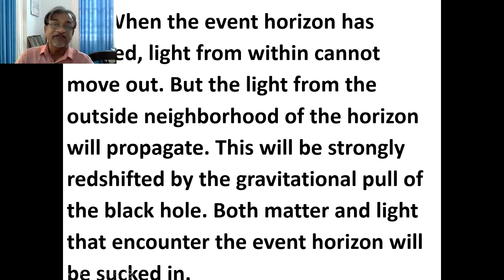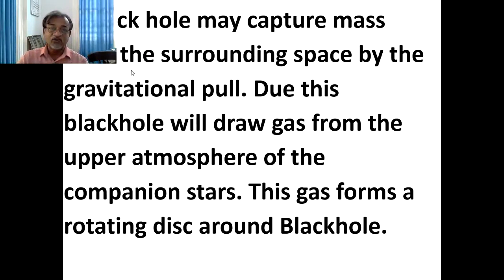When the event horizon has formed, light from within cannot move out. Light is trapped inside the event horizon. But the light from the outside neighborhood of the horizon will propagate. This will be strongly redshifted by the gravitational pull of the black hole. Both matter and light that encounter the event horizon will be sucked in. A black hole may capture mass from the surrounding space by gravitational pull.